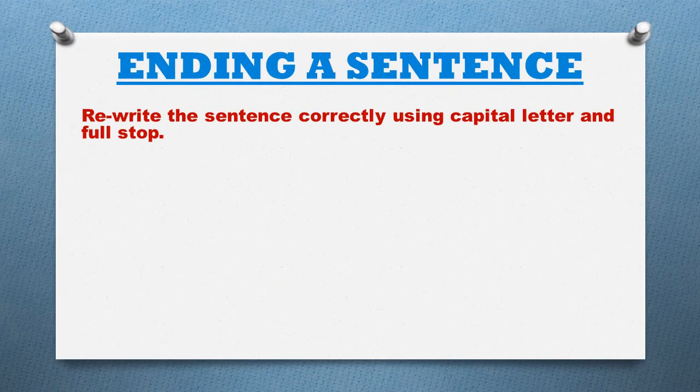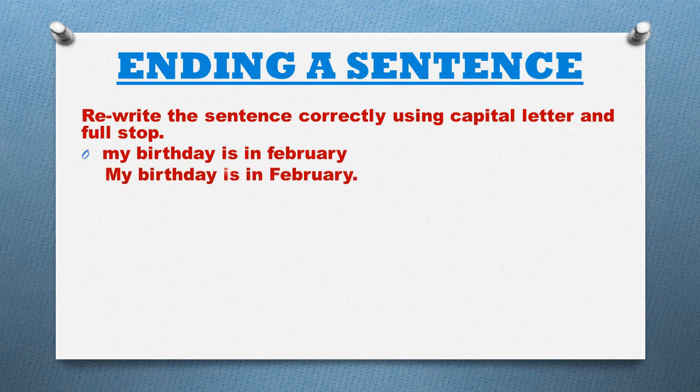Write the sentences correctly using capital letters and full stop. See this sentence, my birthday is in February. If you have to write it correctly, how will you write it? You can see that here my is the first word of the sentence, so it will come in capital letter, right? M should be in capital letter. Then my birthday is in February. Here February is a special name which will come in capital, and we have to end this sentence with a full stop. Okay,